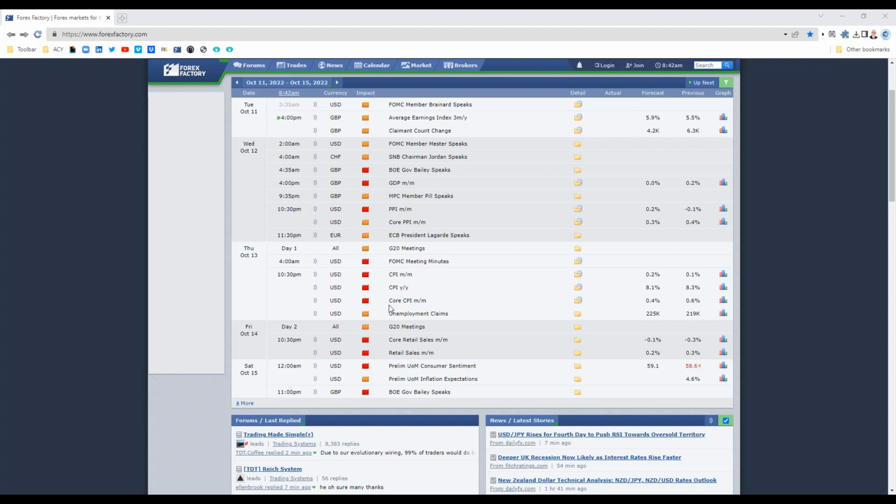Then moving into Friday, into the evening, 10:30 p.m. for the US, we've got core retail sales and retail sales. And moving into Saturday at midnight, we've got the prelim UoM consumer sentiment.